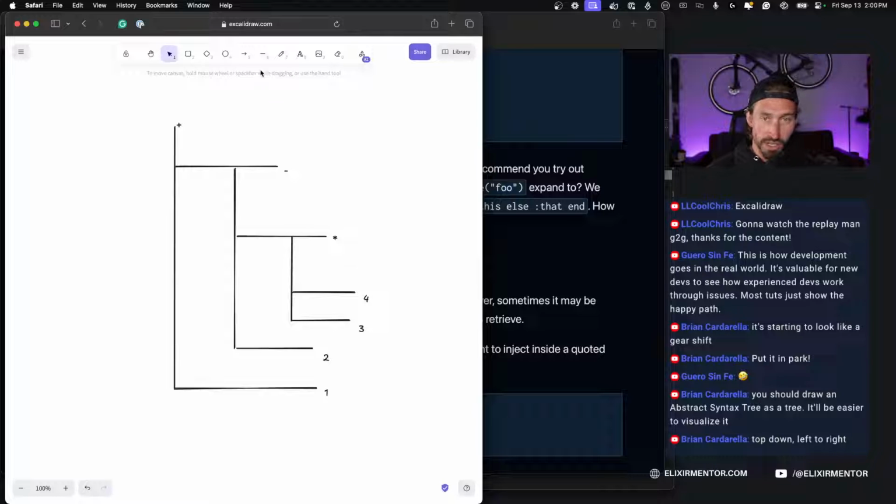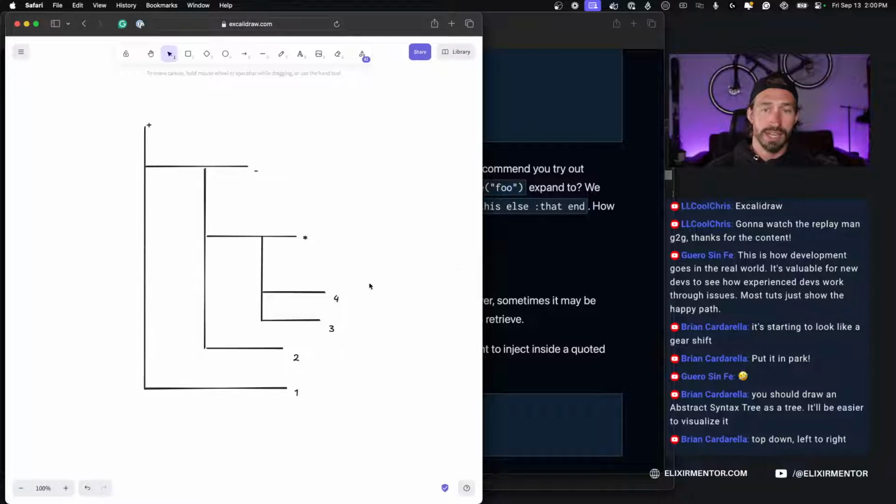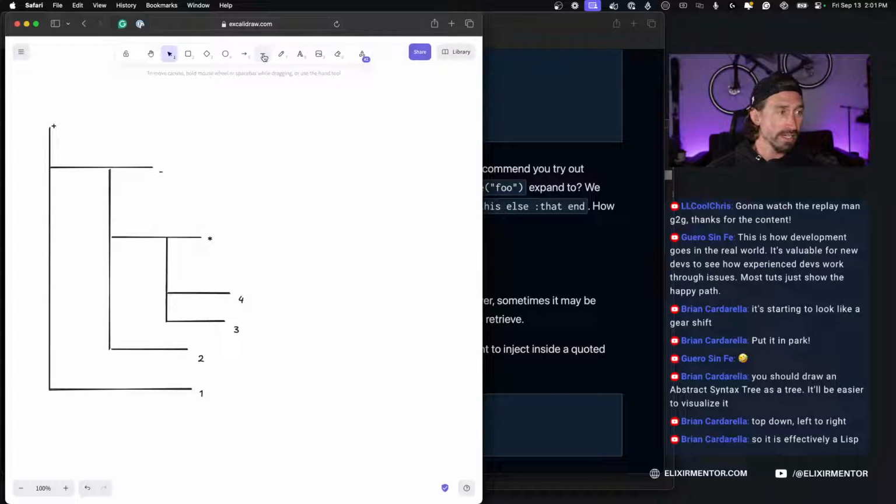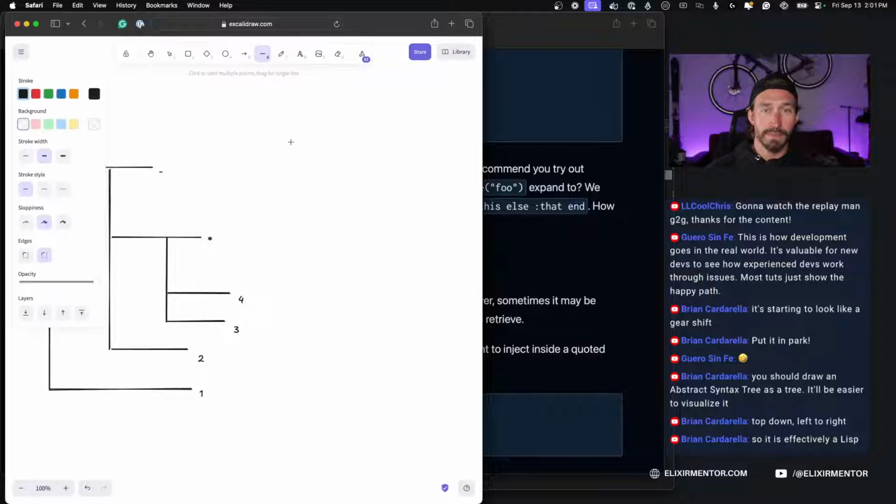Let's see if I can draw this. Now I'm just going to waste everyone's time. It doesn't matter. Okay, I think I can do this, guys. Top down, left to right. A Lisp. Okay, gotcha.